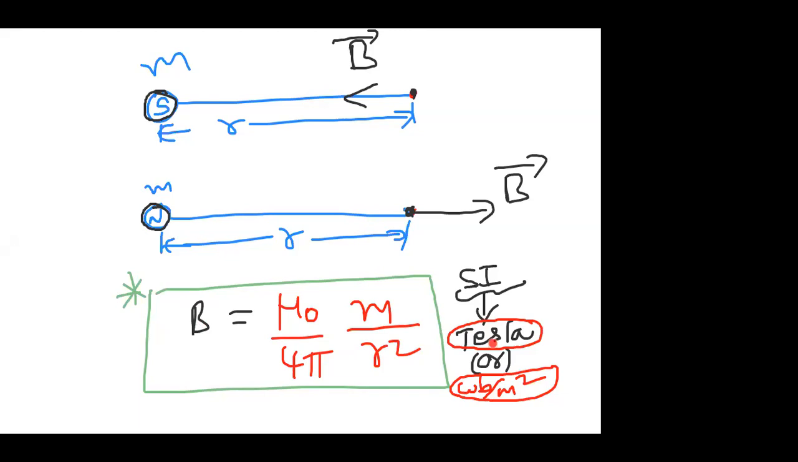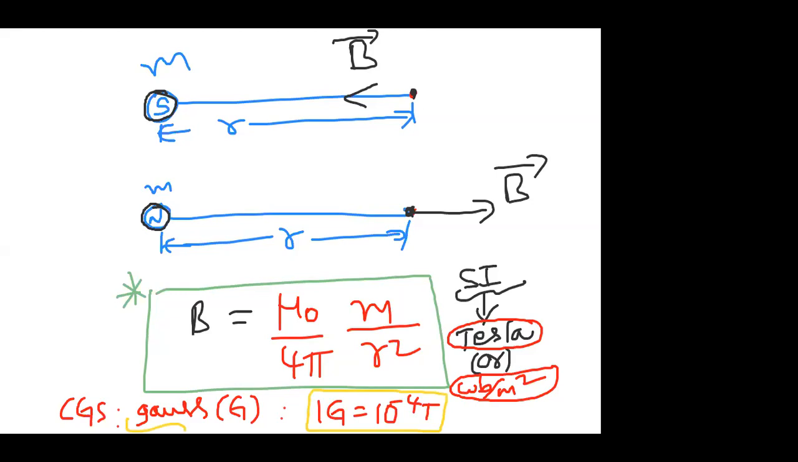Now the question arises, what is the CGS unit? Here the CGS unit is Gauss. Gauss is denoted by capital G. How are Gauss and Tesla related? One Gauss is equal to 10 power minus 4 Tesla. This is the relation between Gauss and Tesla.